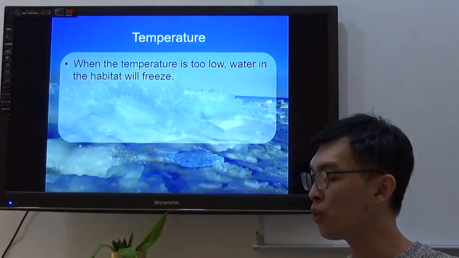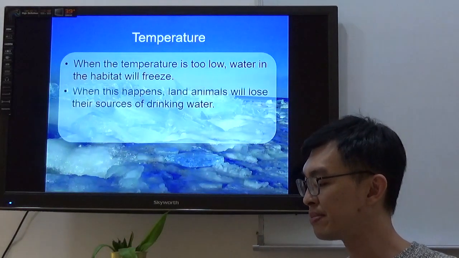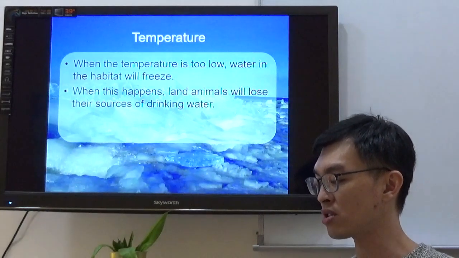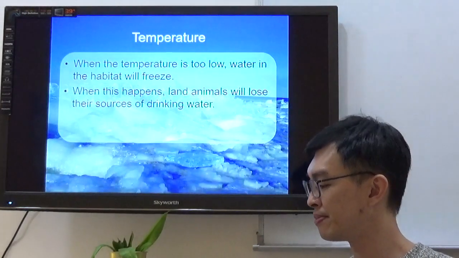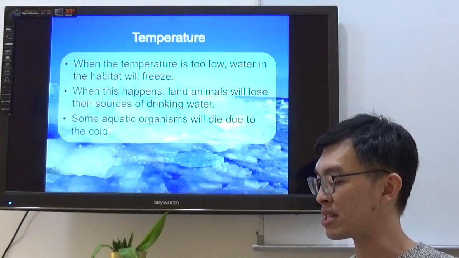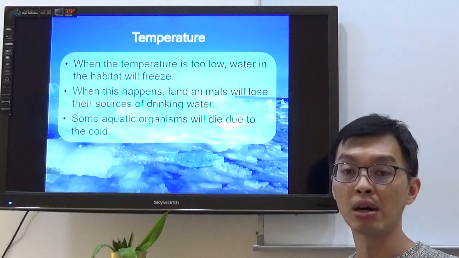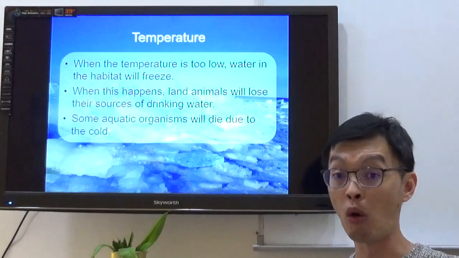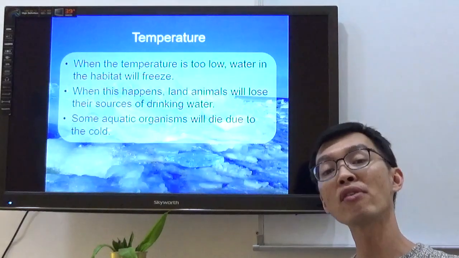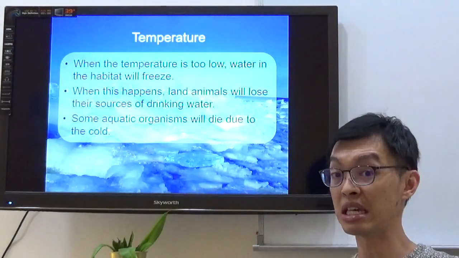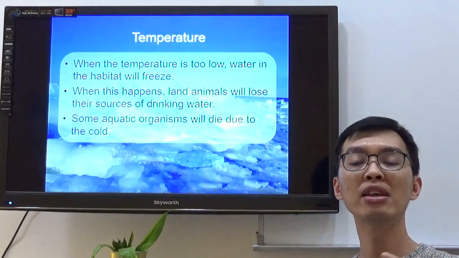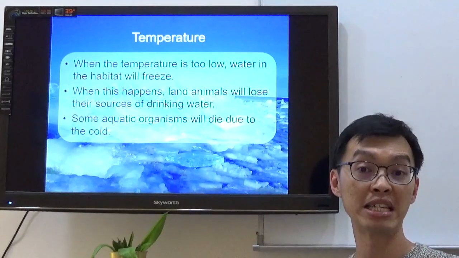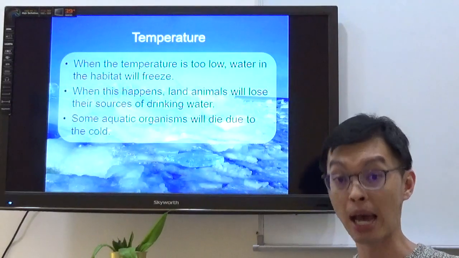When the temperature is too low, water in the habitat will freeze. When this happens, land animals will lose their source of drinking water. Some aquatic organisms will die due to the cold. Now, like I mentioned, two spectrums. Polar bears love cold. For example, African elephants prefer it hot. So you see, different climates and different temperatures will allow different organisms to live in a particular habitat.